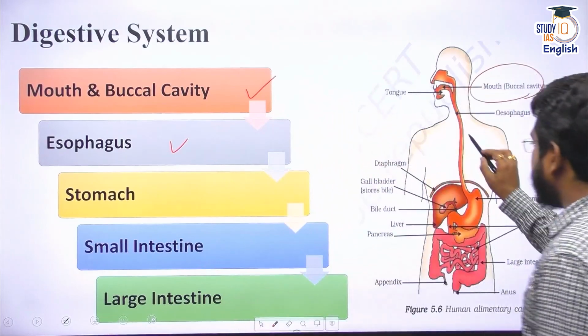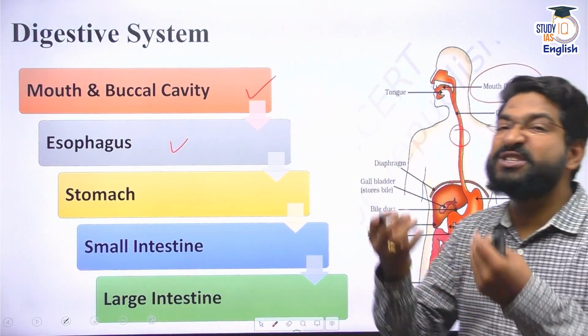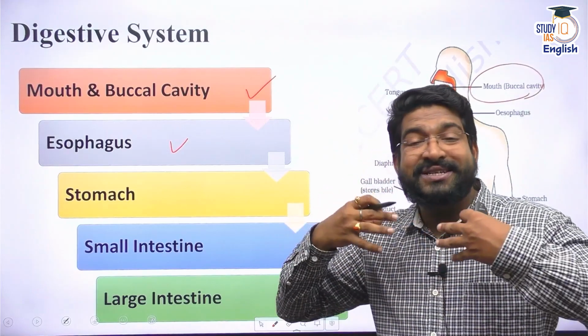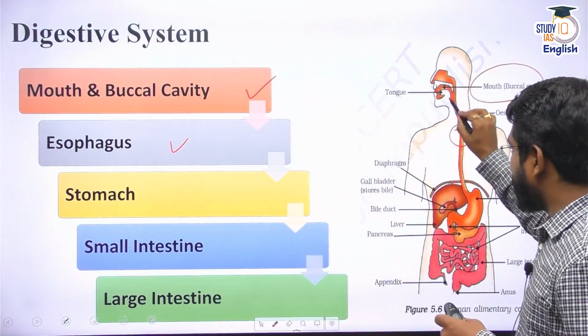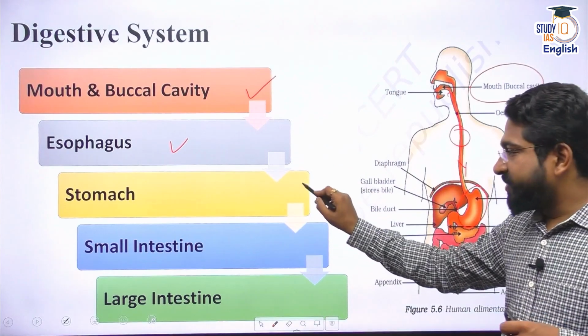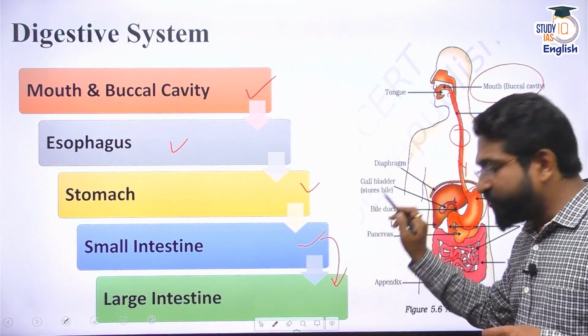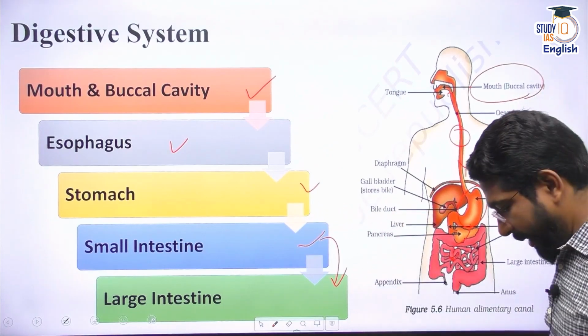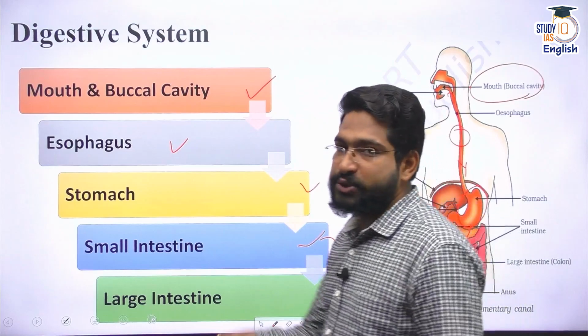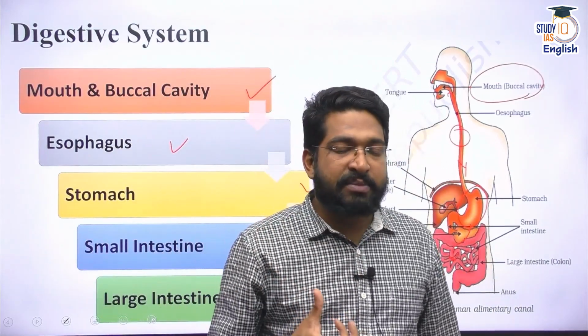The esophagus is the pipe through which the food, which we now call bolus, passes. The bolus will pass through the esophagus and reach the stomach. From the stomach, it will move to the small intestine, and from the small intestine, to the large intestine. As I told you, as soon as I consume food, I chew it and it is properly mixed inside my mouth.